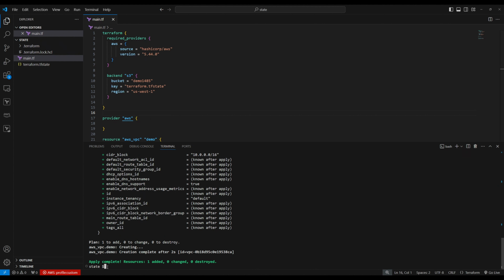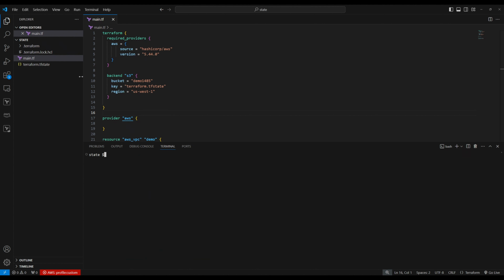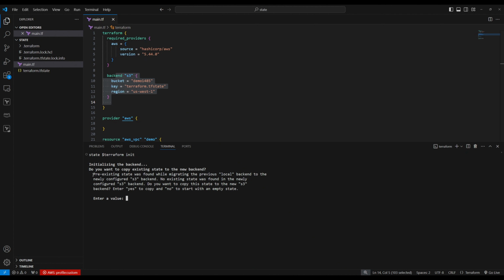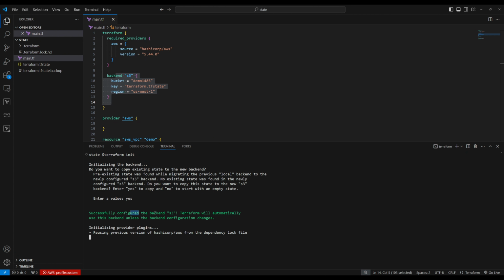Let's clear the screen. Since you added the backend block, you need to redo terraform init. It's initializing the backend. It says we already have the state file locally, so do you want to migrate this from local to S3? That's what it's asking. Let's say yes. So it successfully migrated to S3.